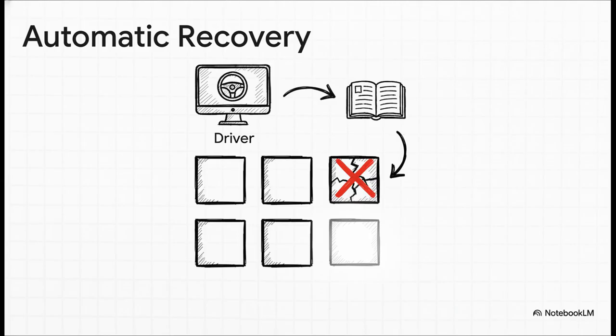And this is how it all plays out. The main driver program notices, hey, partition 5 is missing. It immediately goes to its recipe book and finds the instructions for partition 5. Now here's the really smart part. It doesn't remake everything. It only recomputes the single partition that was lost. The rest of your data is totally fine. And the best part for you? You do nothing. It all happens behind the scenes automatically, and your job just keeps on chugging along.